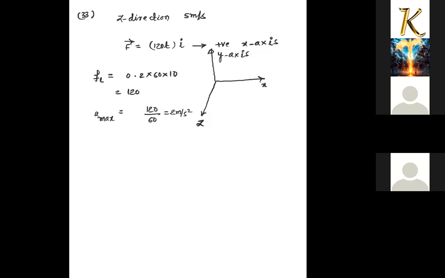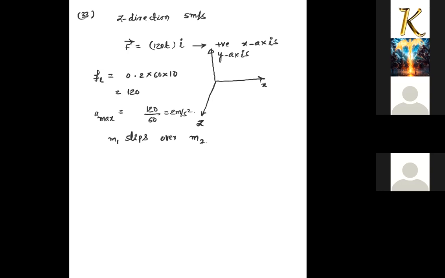Once the system gets 2 meters per second square acceleration, M1 slips over M2.